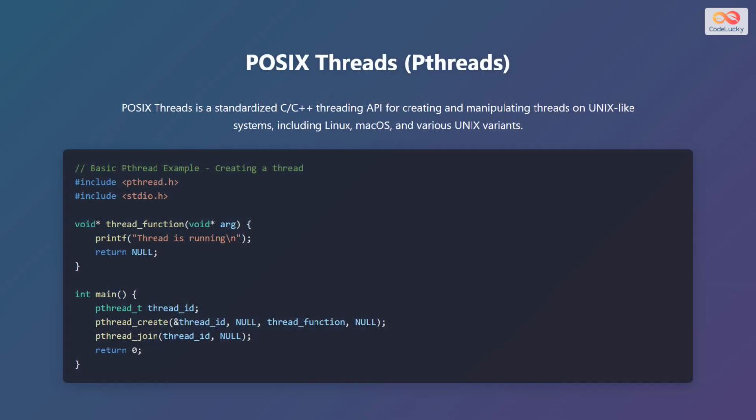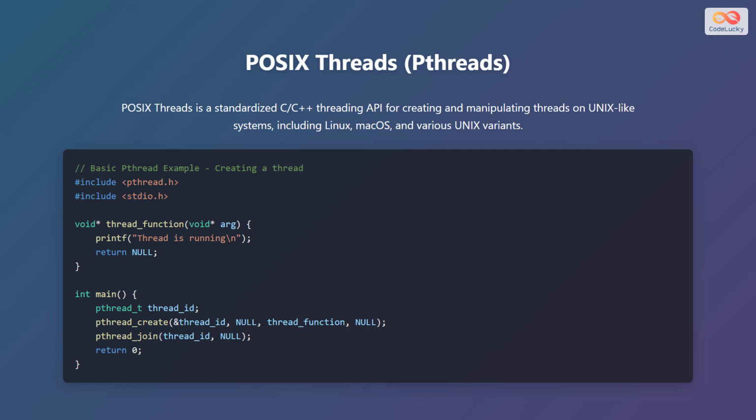Let's delve into POSIX Threads, commonly known as Pthreads. Pthreads is a standardized C and C++ threading application programming interface for creating and manipulating threads on Unix-like systems. This includes Linux, Mac operating system, and various Unix variants. Here's a basic example demonstrating how to create a thread using Pthreads.